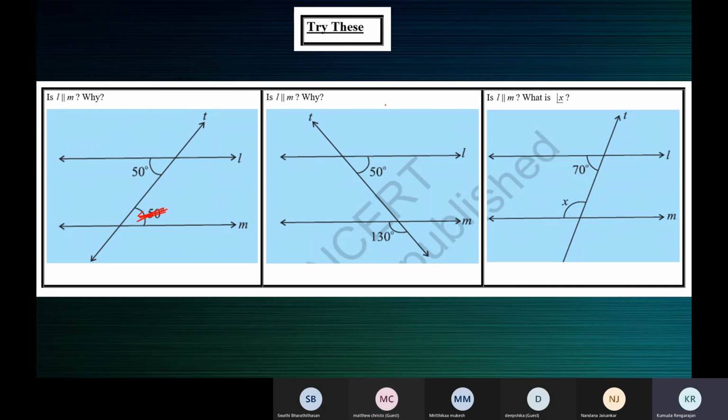Okay, let's take this question like this. We'll just assume L is parallel to M. What will be the value of X if L is parallel to M? Ma'am, 70 degrees. And we can say that 180 minus 70 is equal to 110, ma'am. So X is equal to 110.